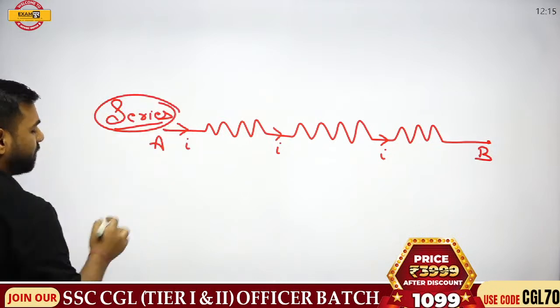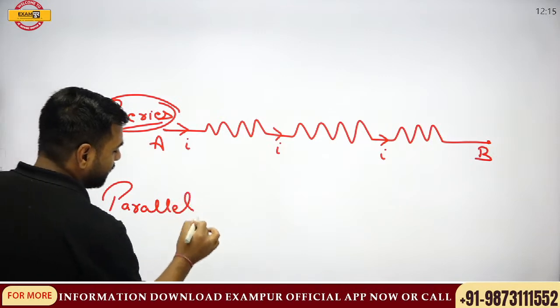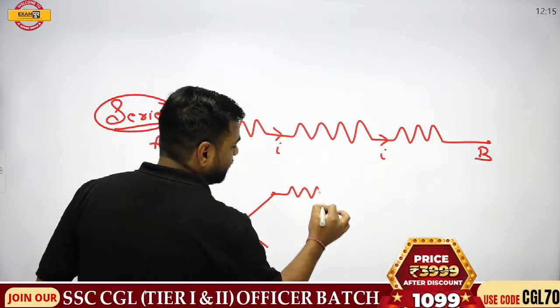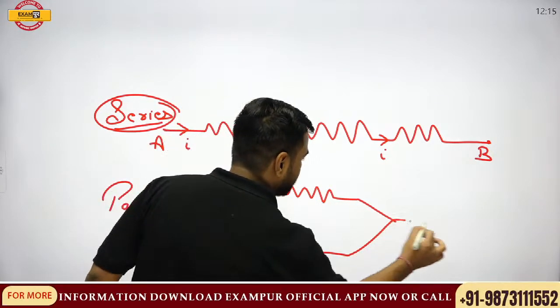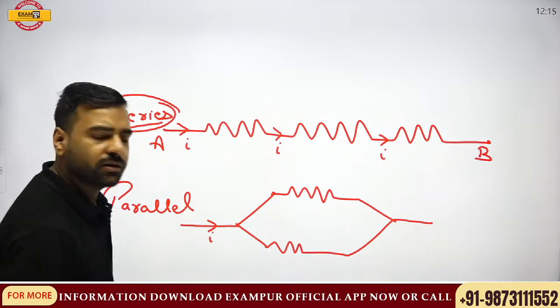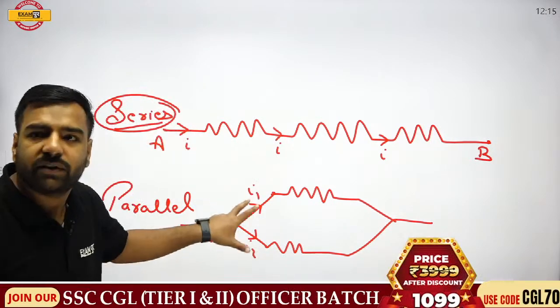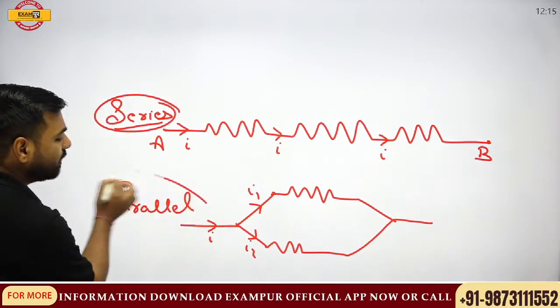But in parallel, if there is a current I, it is divided into I1 and I2. Whenever current divides, please understand we are talking about parallel circuits.